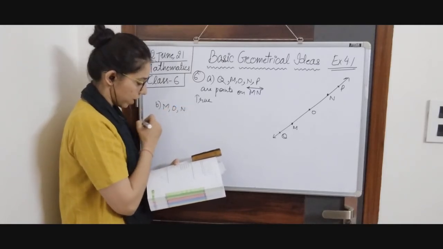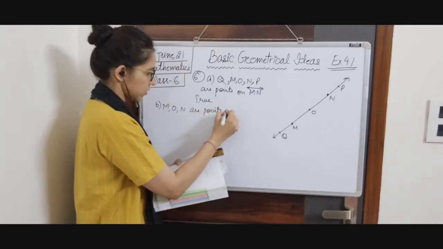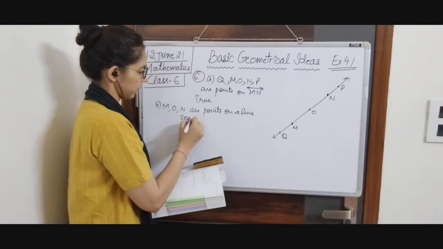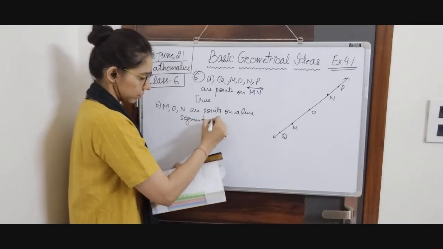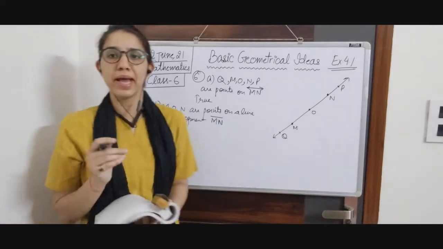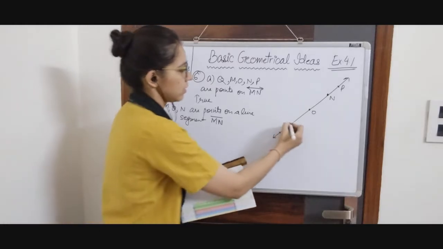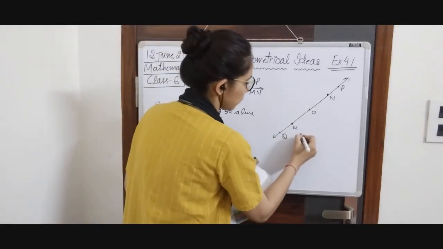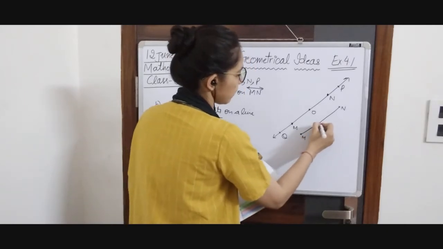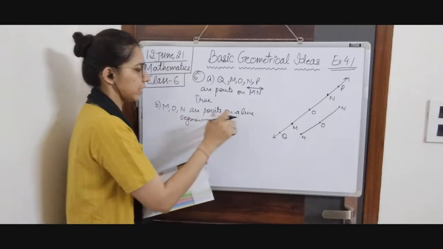Then second, M, O, N are points on line segment MN. MN is a line segment. It means M and N are endpoints of the line segment. This is our line segment MN, and O is a point on it. So it is true that M, O, N are points on it.